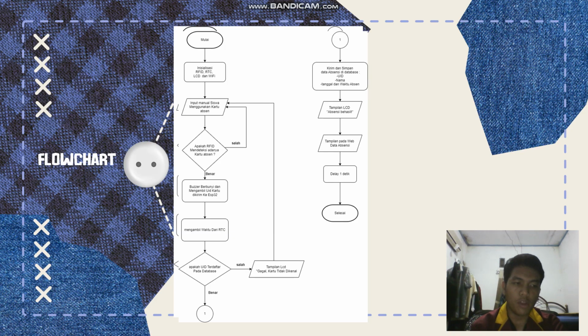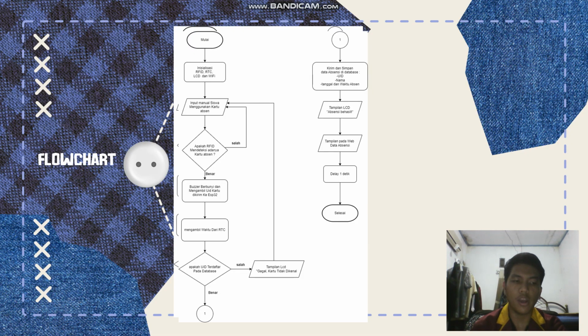The system waits for a student to scan the RFID card. If the RFID card is not valid for attendance, the system displays gagal. Error. Kartu tidak dikenal on the LCD.